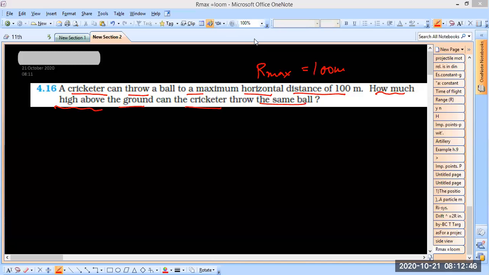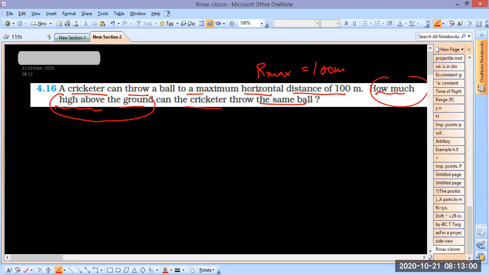The answer is fine, you can say any number as the answer. I want to know the reason, so listen to this carefully. What this question means is, if the cricketer tries, how much can he throw the ball up? How high?